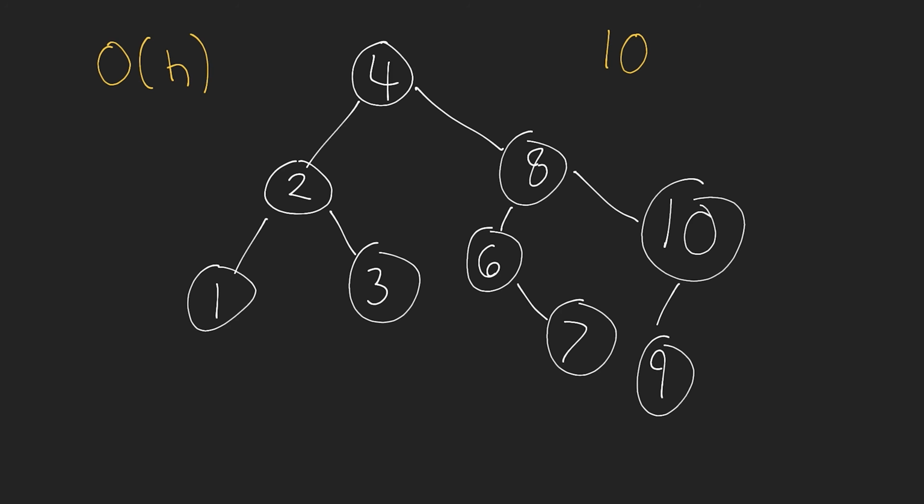Now, the time complexity of searching for an element inside of a binary search tree is big O of h, where h is the height of the binary search tree, okay? In this case, the height of the tree is going to be 3. That is because the furthest depth or highest depth that we have is 3. So whatever the furthest possible depth is, or I guess the highest depth in our tree, that's the maximum number of operations it will take us to find any given element inside of a binary search tree. Hopefully that's making sense, but that is the basics on a binary search tree.